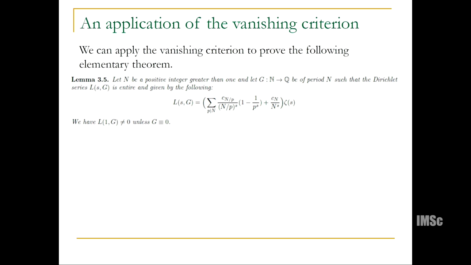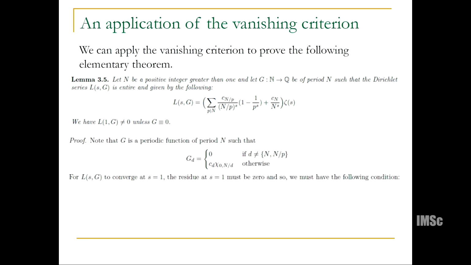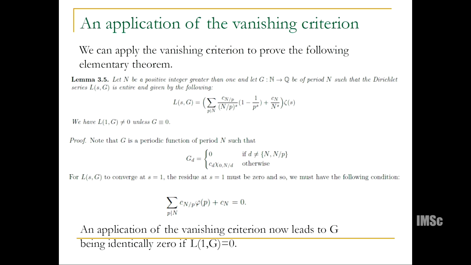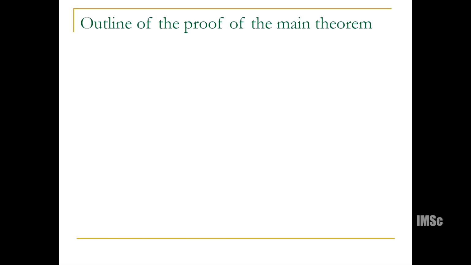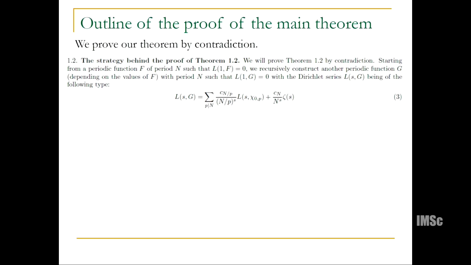Then L1G is 0 unless G is identically 0. Forget the proof. An application of the vanishing criterion now leads to G being identically 0. So basically, using the vanishing criterion, you can now prove this particular theorem. And now let's try and prove the main theorem of Erdos by contradiction.